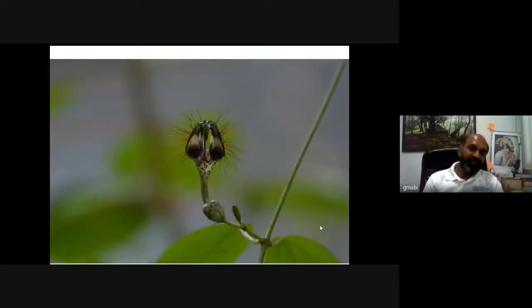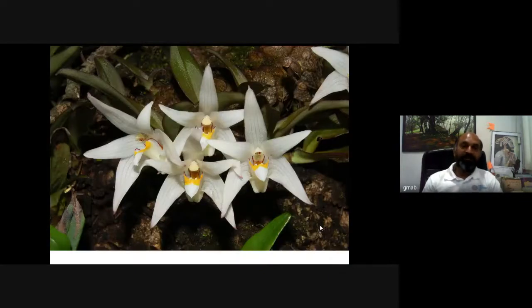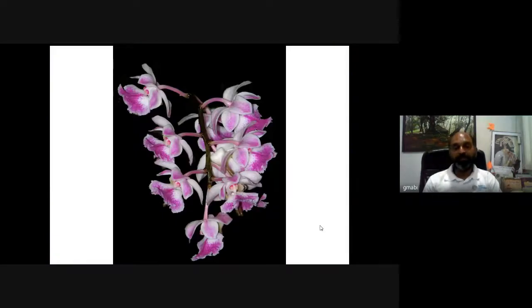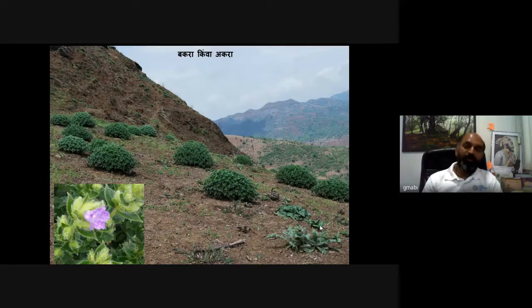Then some of the fascinating species of Ceropegia called Ceropegia elegans, Ceropegia huberi, Ceropegia mahabali. Some of the interesting, fascinating and odorous orchids like Smithsonia reticosa, which is a lithophytic orchid from the northern Western Ghats, Iridis crispum. Some of the wild lilies like Crinum woodrowi, Crinum brachynema, and so on. Then Toplikarvi, what we call Strobilanthes callosa.